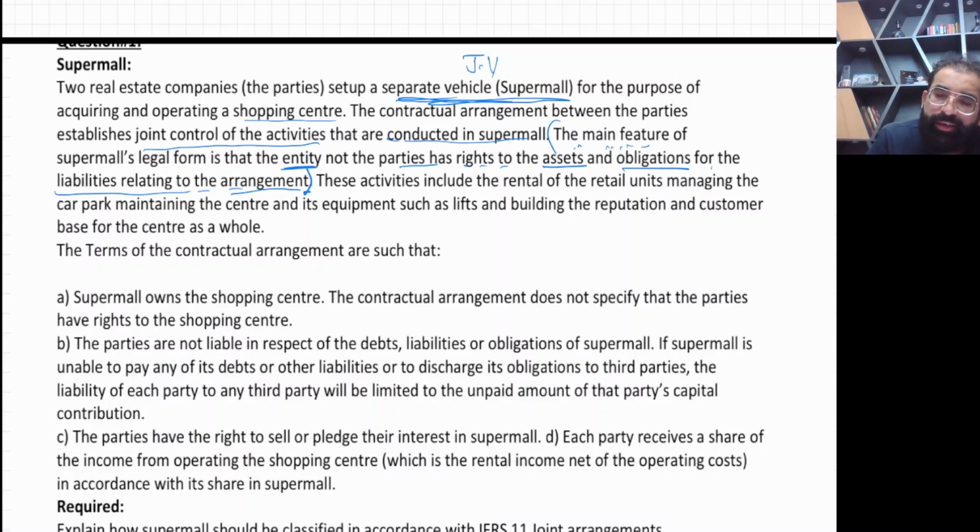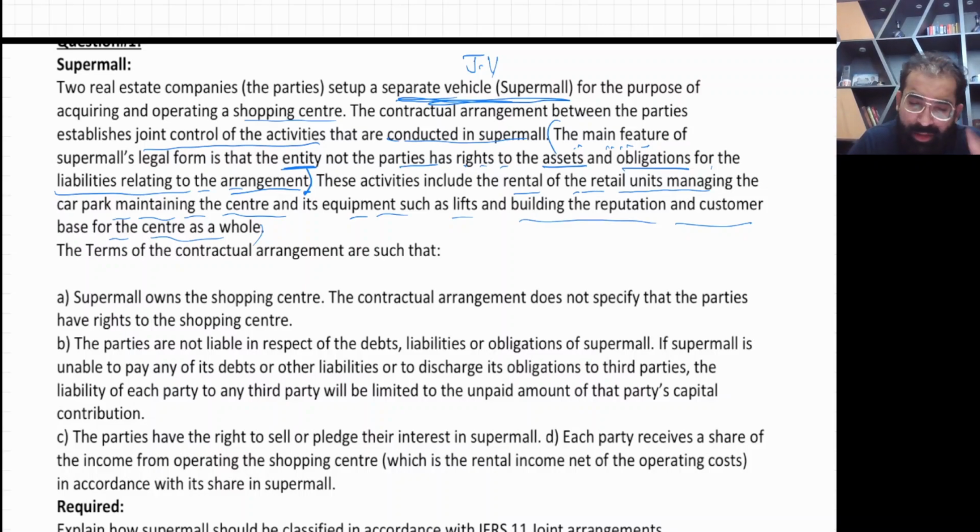I read again. The main feature of the Super Mall's legal form is that the entity, the newly born entity, not the parties, has right to the assets and obligations for the liabilities relating to the arrangement. These activities include the rental of the retail units, managing the car parking, equipment such as lifts. Yes, these are the routine work for a mall management.